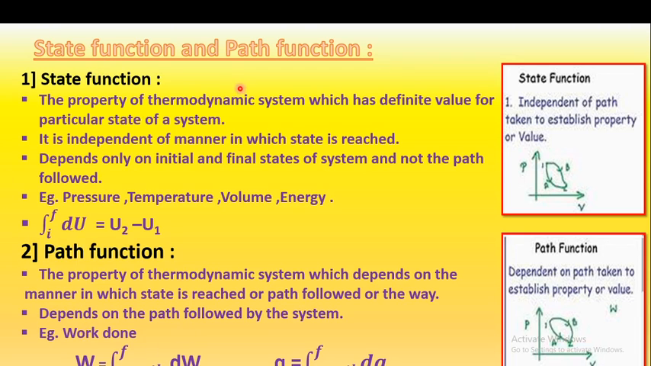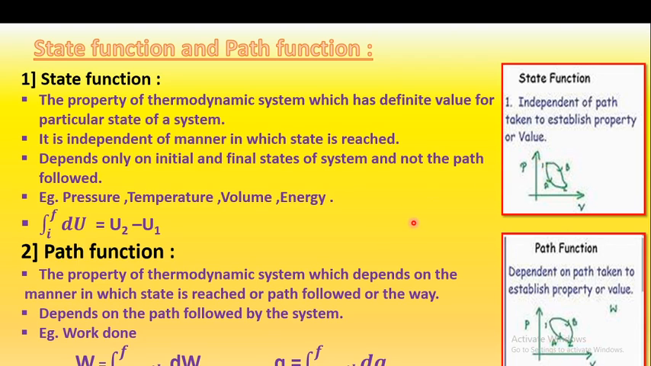We have said here that the state function gives a definite value for the particular system. Why does it give a definite value? Because it depends only on the initial and final state. But with the path function we will not get a definite value, because there are different paths. By one path the value may be different, and by another path the value may be different. So the path function will not give a definite value for the particular system, but the state function will, because it depends only on the initial and final state.